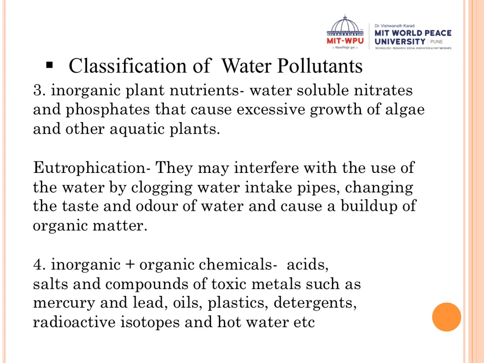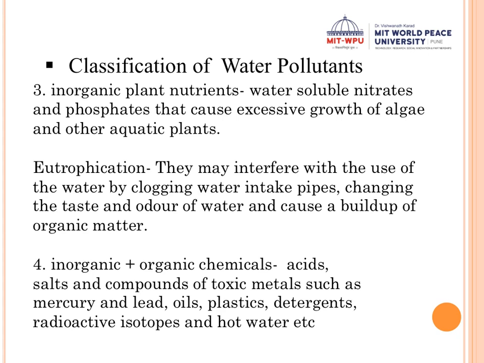Now the third type is inorganic plant nutrients. This concept is also very important. It is called eutrophication. There are some water soluble nitrates and phosphates. When these nitrates and phosphates enter into the water, they cause excessive growth of algae and other aquatic plants. Because there is a lot of algae or other aquatic plants growing on the water, it looks like a green mat.